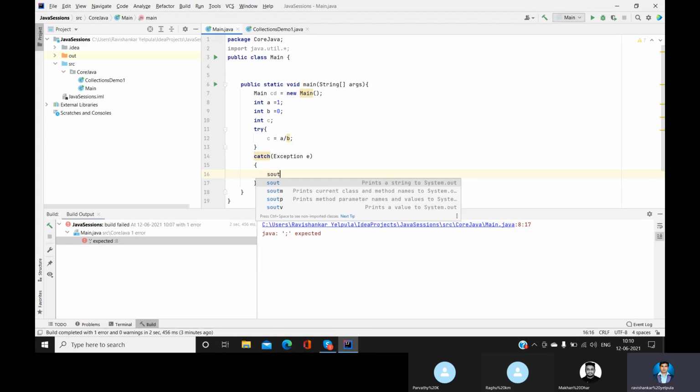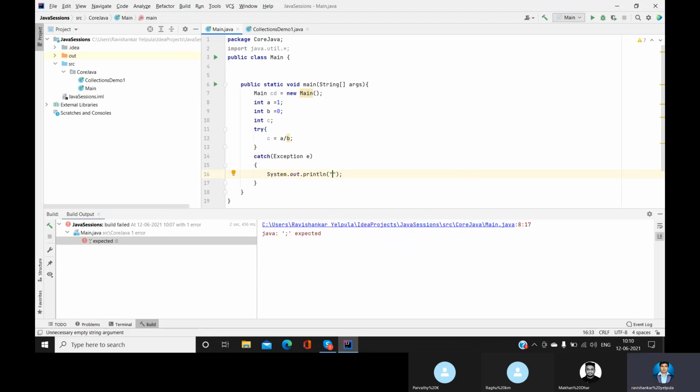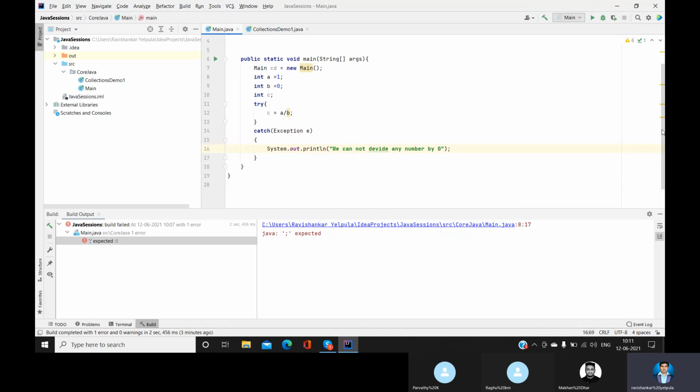So you just mention that we cannot divide any number by 0. When you write a simple program like this, the exception will be handled here.